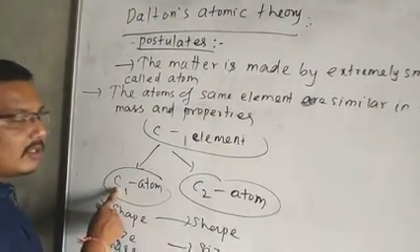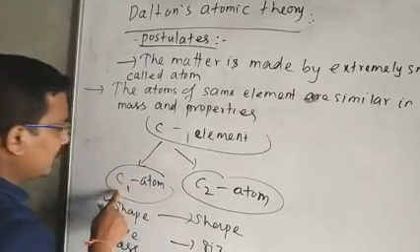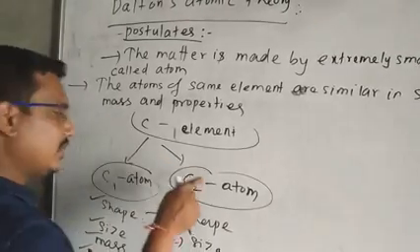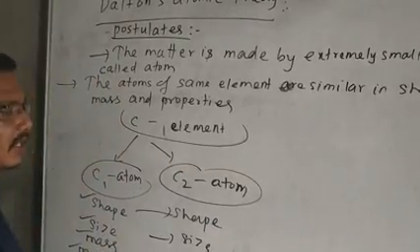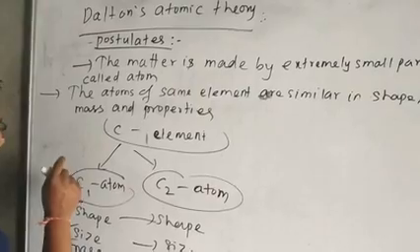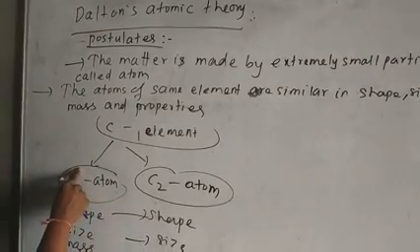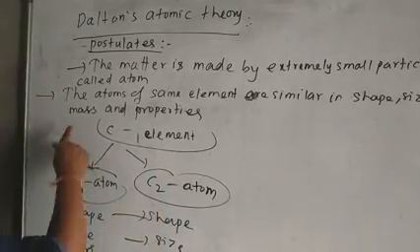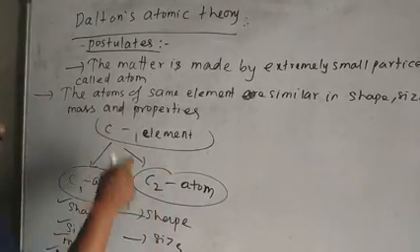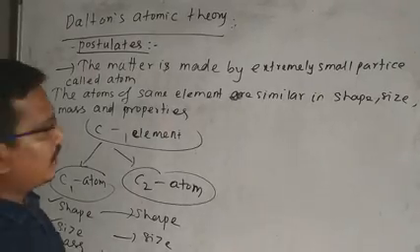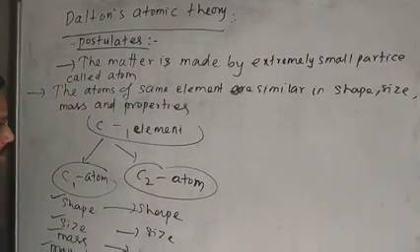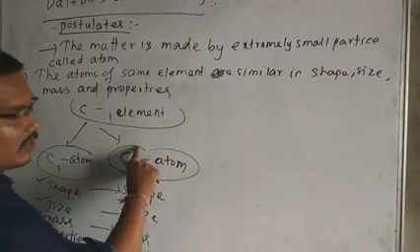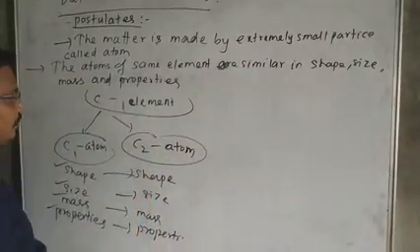This C1 on combustion gives carbon dioxide. This C2 also on combustion gives carbon dioxide. The physical properties of C1 must be equal to the physical properties of C2. So we can write: atoms of the same element are similar in shape, size, mass and properties. The mass of C1 must be equal to that of C2.